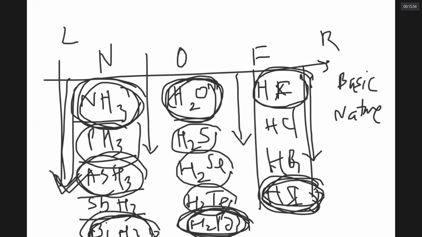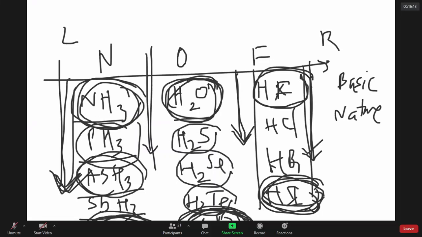Therefore, as you are going down, the ability to give hydrogen, the reducing power will increase. So in 15th group hydrides, BiH3 is most powerful reducing agent. In 16th group elements, H2Po is most powerful reducing agent. In 17th group hydrides, which is the most powerful reducing agent, sir? HI is the most powerful reducing agent.